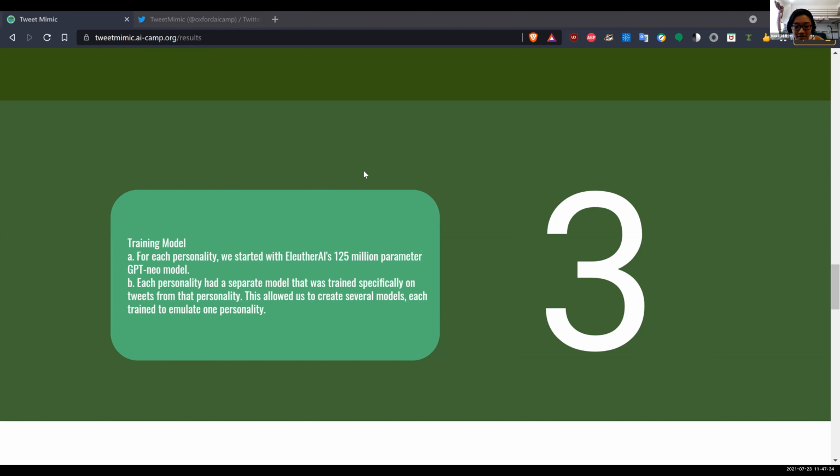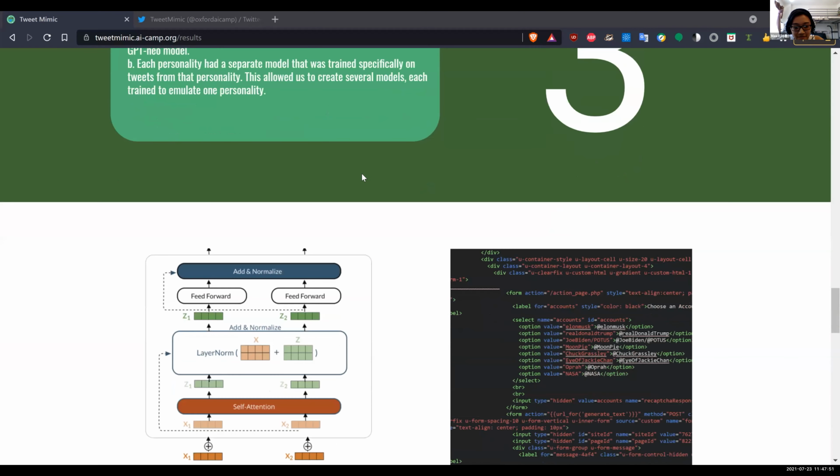using PyTorch. Each personality had a separate model using GPT-Neo that was trained specifically on tweets from that personality, which we did using both public datasets from Kaggle and scraping tweets from Twitter using the Twitter API. I'm going to pass it off to Kosi for step 4.